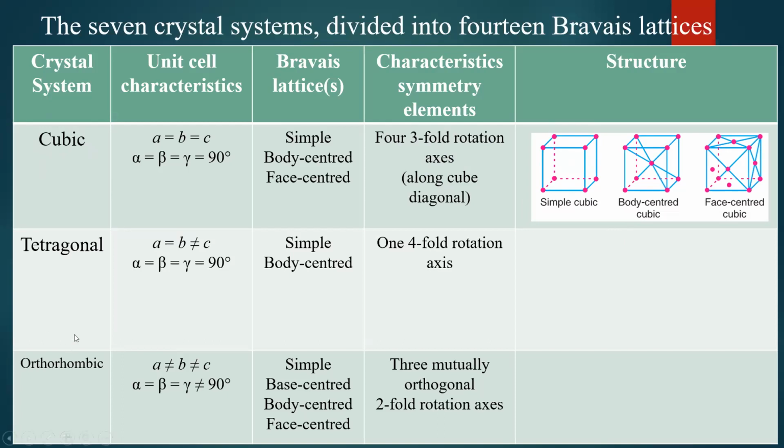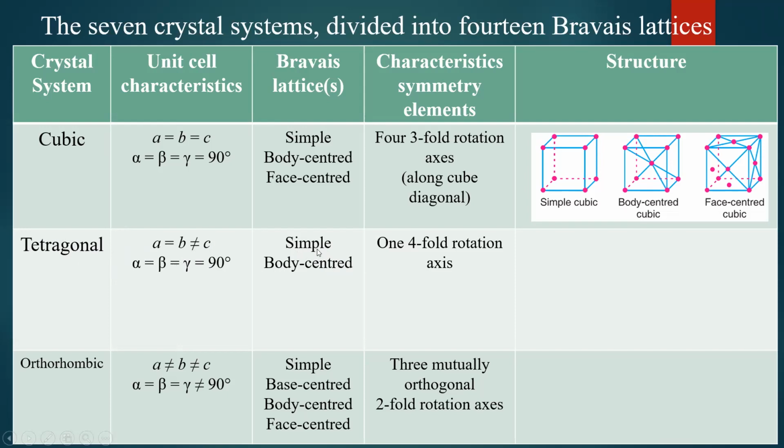Okay. Second one is tetragonal. The crystal system is tetragonal. The characteristics are A equal to B, but it is not equal to C, and alpha, beta, gamma are 90 degree. So that is the property of the tetragonal crystal system. And inside the tetragonal crystal system, you can observe 2 Bravais lattices, simple and body centered. Okay, face centered is not observed in nature.